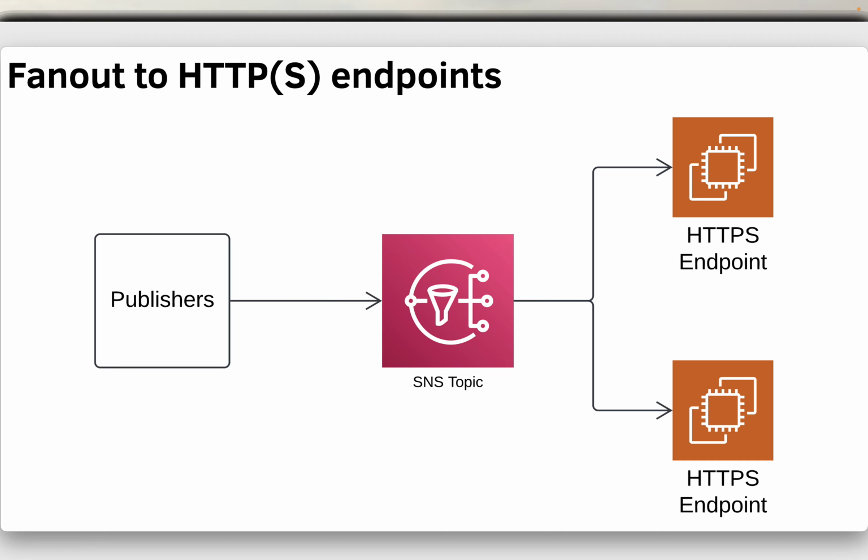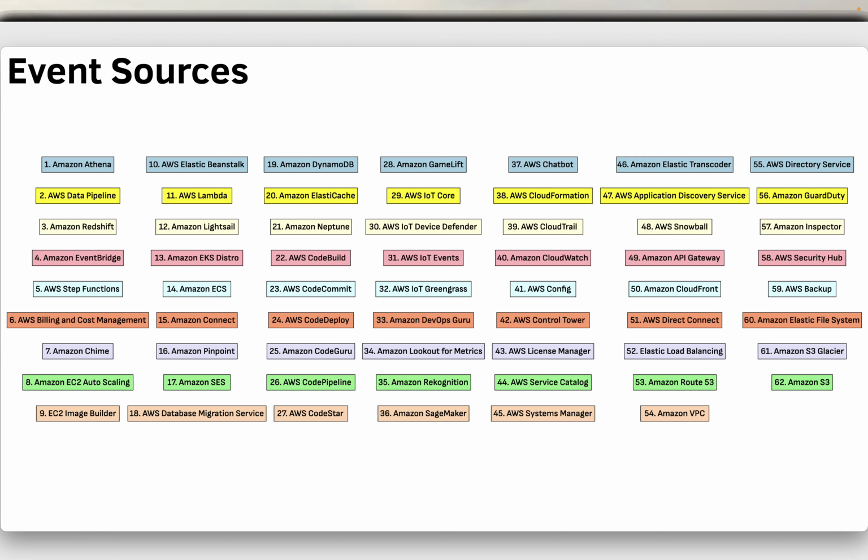message. Okay, these are all the event sources, and as of this recording, it's 62 plus, but they keep adding. So it pretty much supports all the AWS services for any kind of notification, and it's pretty obvious because SNS is the main AWS service for all kinds of notification.